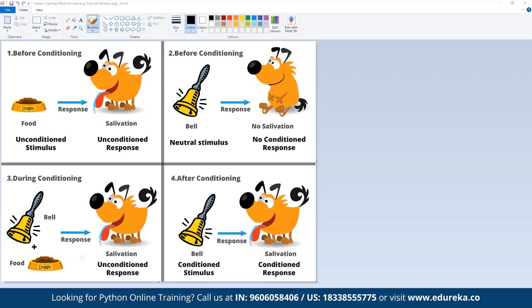So as the bell rings, the dog will get the food, and after 1 week of doing the same activity, that means ringing a bell first and then bringing in the food, the dog will learn that when a bell rings, the food is on its way, right? And then after 1 week, the moment we start ringing the bell, the dog is going to start salivating automatically, because now the dog has been trained to expect food after the bell rings. And that's how we can train any system based on giving feedback.